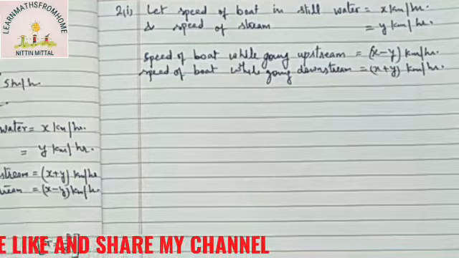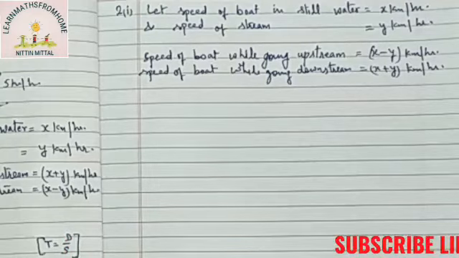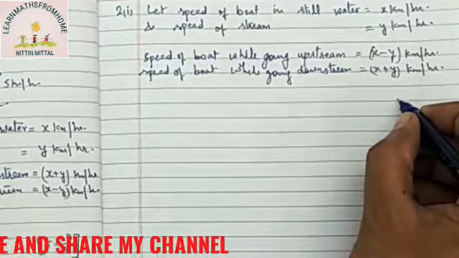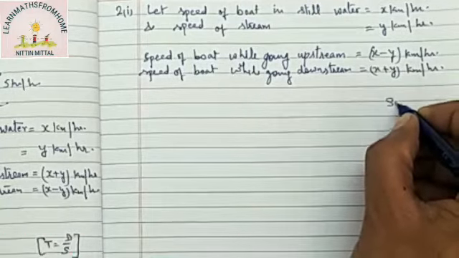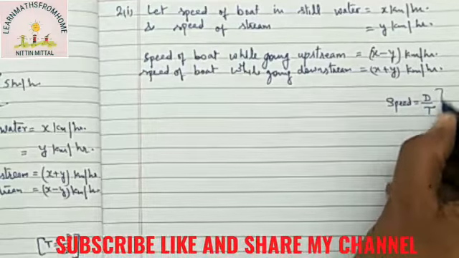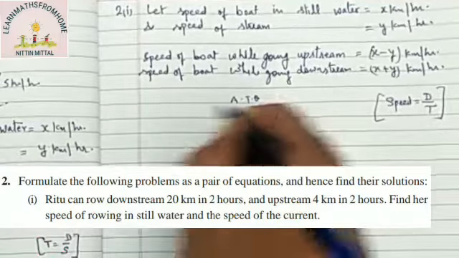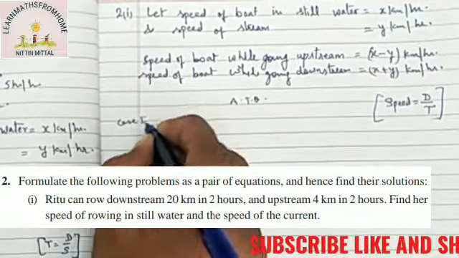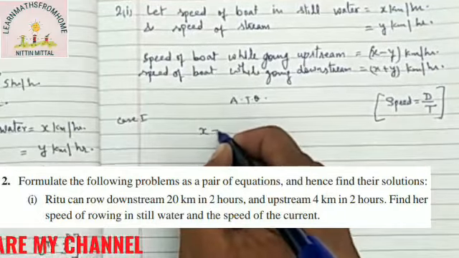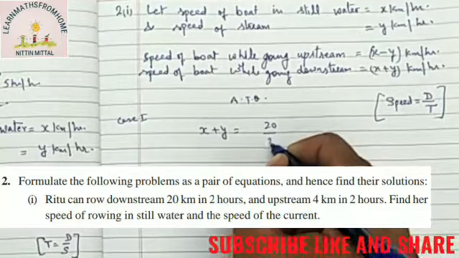Now let me see the question. They say Ritu can row downstream 20 kilometers in 2 hours. So distance and time are given. What is the formula for speed? Speed formula is distance over time, right? So according to the question, case 1, downstream speed is x plus y, equal to downstream distance over downstream time.